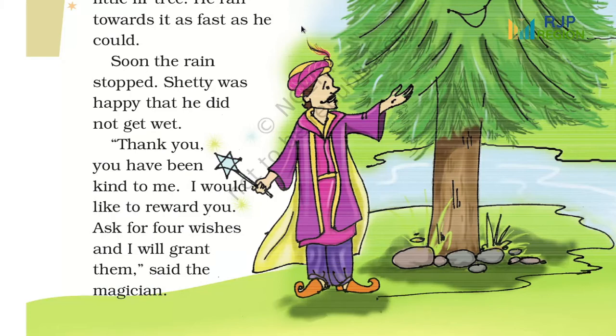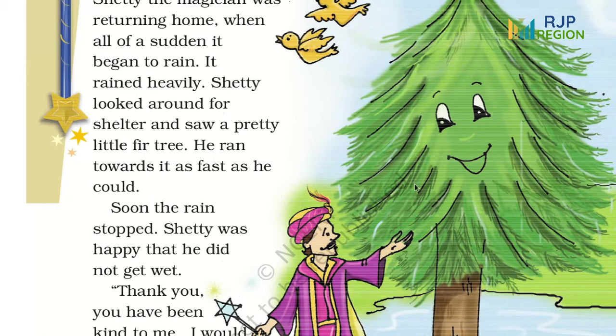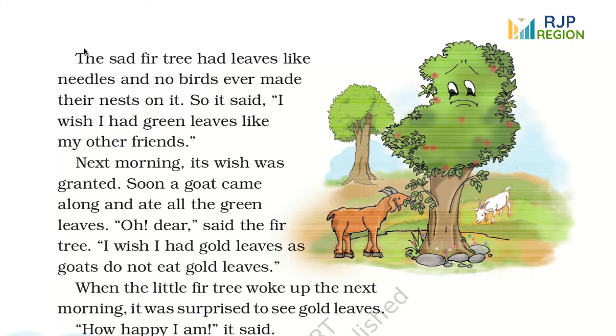Children, see this picture carefully. After, I will tell you. Children, you can see here in this picture the little fir tree and the magician, Shetty. Shetty was giving a reward to the little fir tree. See here, we can see Shetty was giving the reward. Okay, now see in the next lines.